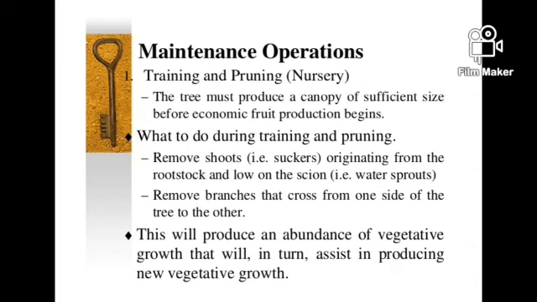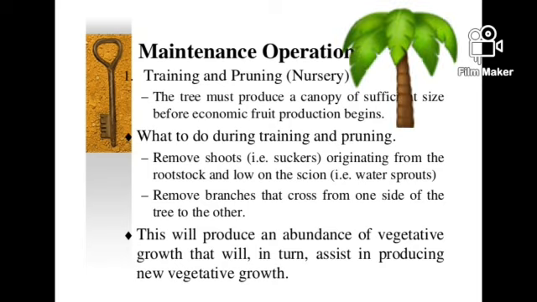After setting the crops in the soil and preparing the orchard for growth, next comes maintenance operations. The first maintenance operation is training and pruning. The tree must produce a canopy of sufficient size before economic fruit production begins.